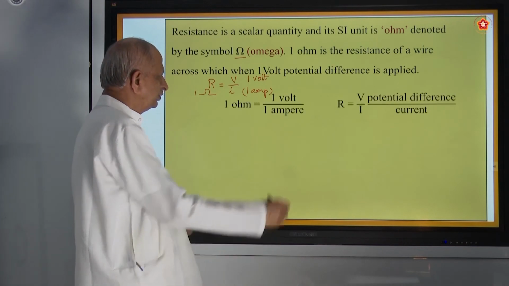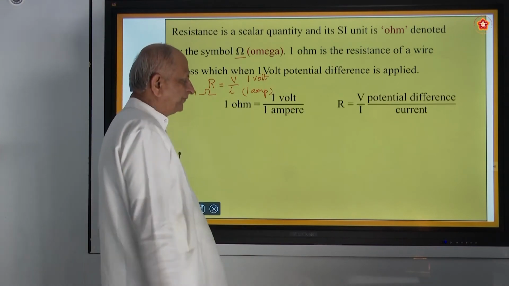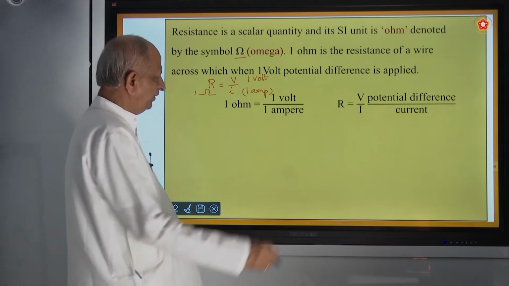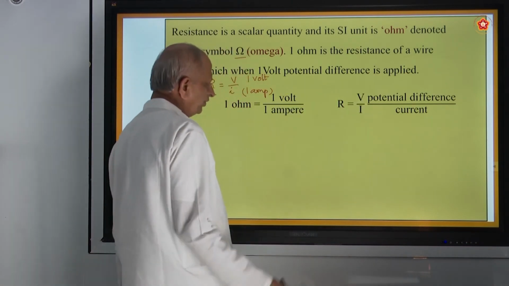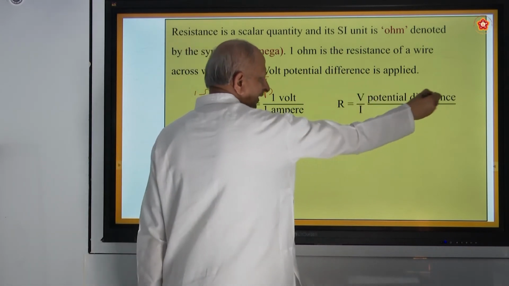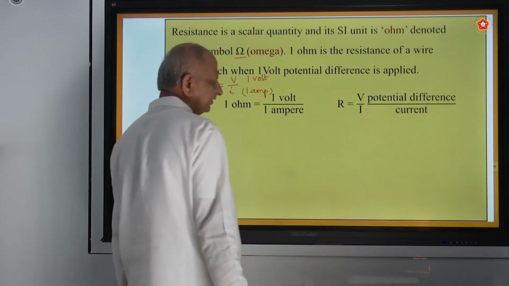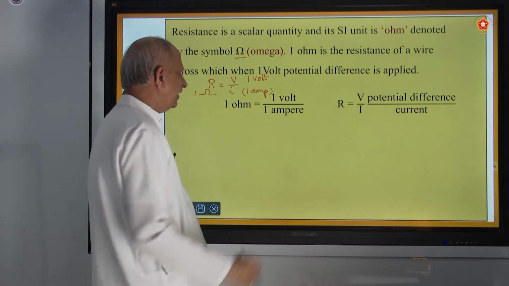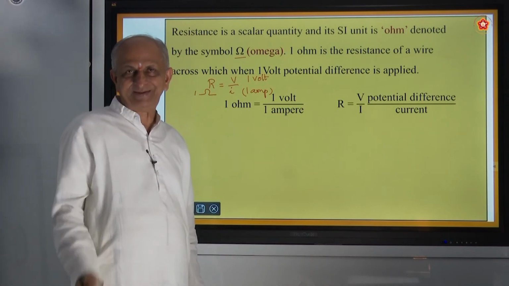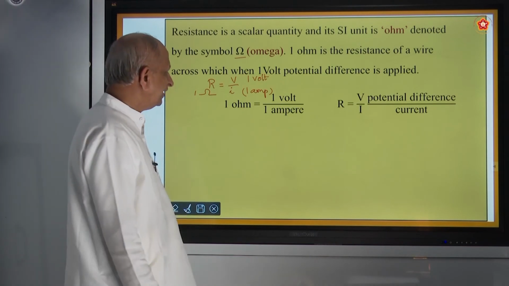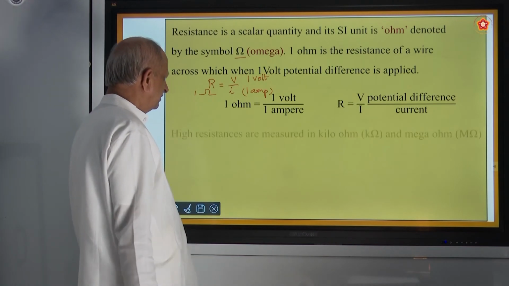So 1 volt by 1 amp. R is equal to V by I. You can use capital I or small i. Here V stands for PD, potential difference, I stands for current, R stands for resistance. Some 10 to 15 times you must practice, because all are new terms, but very simple.